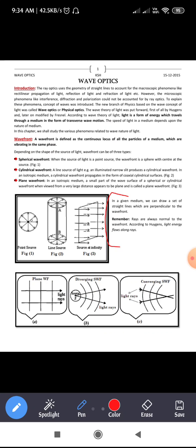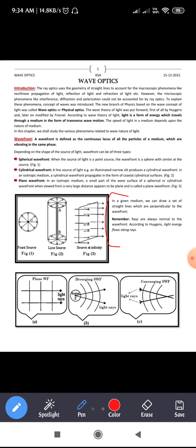In a given medium, we can draw a set of straight lines which are perpendicular to the wavefront. Remember, rays are always normal to the wavefront. According to Huygens, light energy flows along rays. Okay. So see here, what you need to keep in mind is that the rays are always normal to the wavefront.